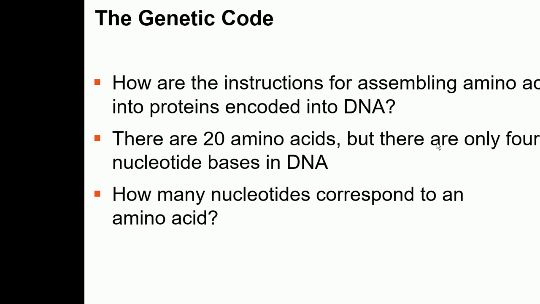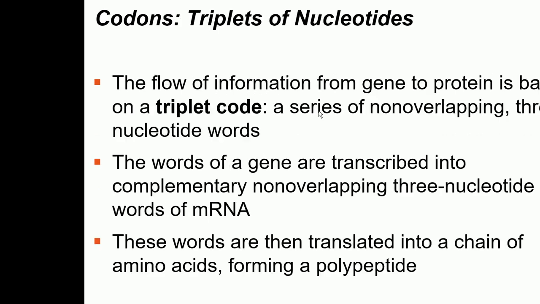Okay, the flow of information from gene to protein is based on a triplet code, a series of non-overlapping 3-nucleotide words.